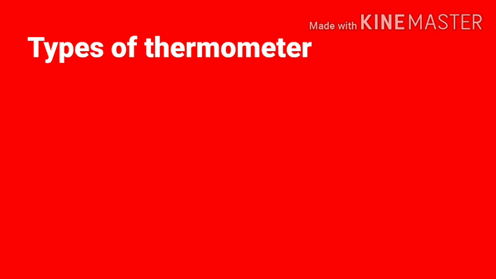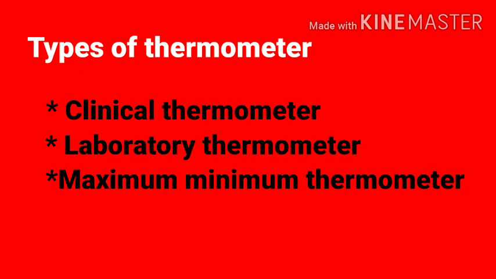Now we should have a discussion about the types of thermometer. Are you ready for that? Yes, very good. Look here. There are 3 types of thermometers, my dear. First one is called the clinical thermometer. Second one is called the laboratory thermometer. And third one is the maximum minimum thermometer.